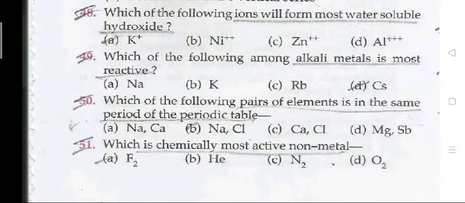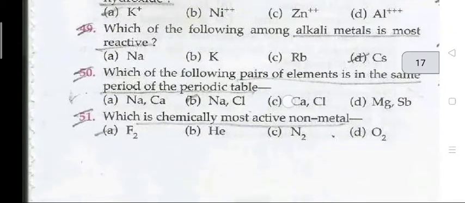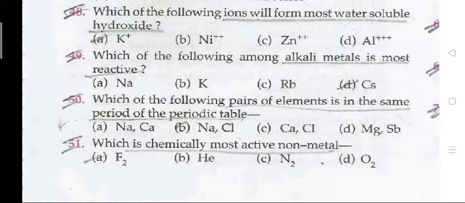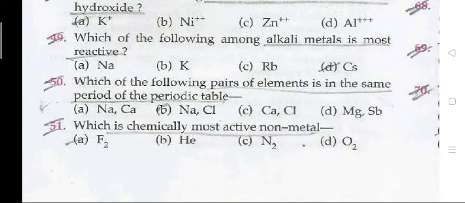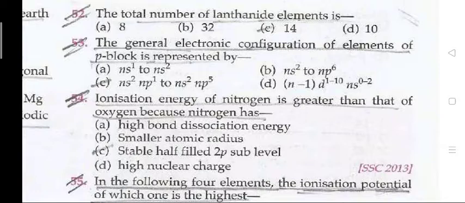Question 48. Which of the following ions will form the most water-soluble hydroxide? K+. Which of the following amongst the alkali metals is the most reactive? Cs. Question 50. Which of the following pairs of elements is in the same period of the periodic table? Sodium, chlorine. Which is the chemically most active non-metal? F2. Question 52. The total number of lanthanide elements is 14. Question 55. The general electronic configuration of the elements of p block is represented by ns2 np1 to ns2 np5.